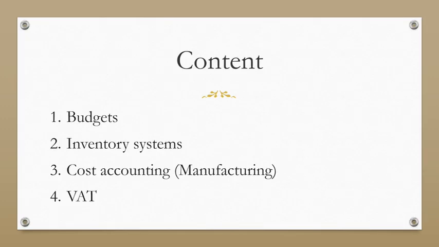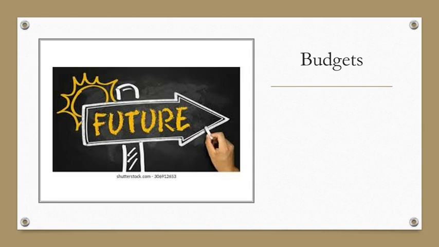We're going to look at budgets, also inventory systems, where we look at the periodic inventory system, cost accounting, you know it as manufacturing, and then also VAT. All four of these topics obviously will be in paper 2.